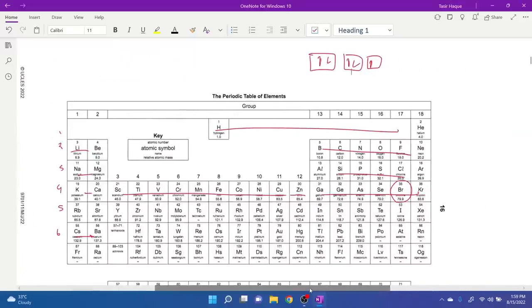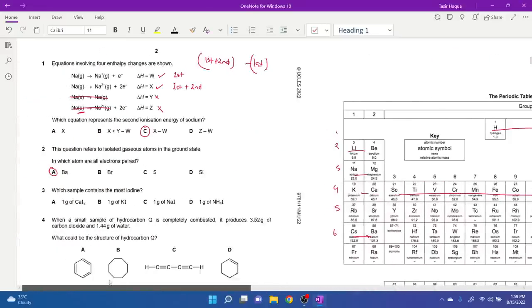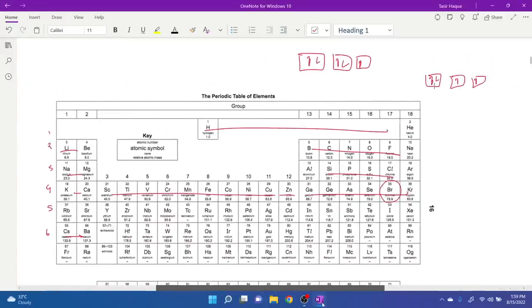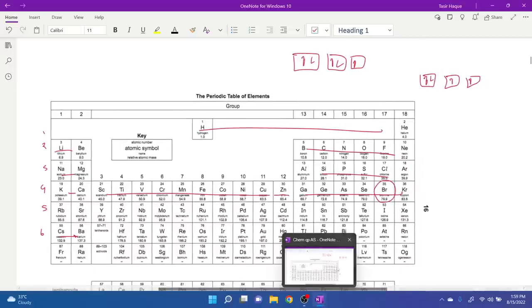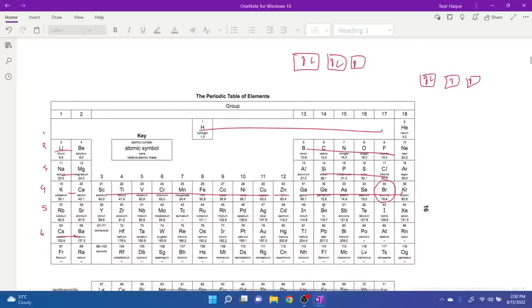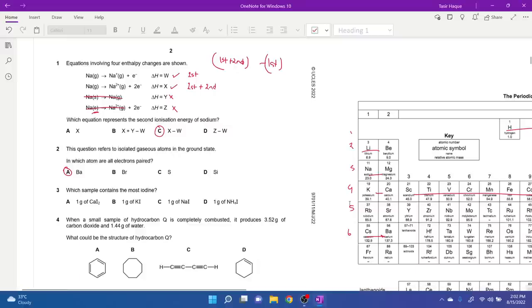What about sulfur? Sulfur is in group 16. So for group 16 elements, it's gonna end at 3p4. Okay, so it's like 1, 2, 3, 4. Two unpaired electrons. Do you understand? And what about silicon? Silicon is 1s2, 2s2, 2p6, 3s2, 3p2. So it's like this. It has two unpaired electrons. Do you understand? That's why silicon is also excluded. That's that.